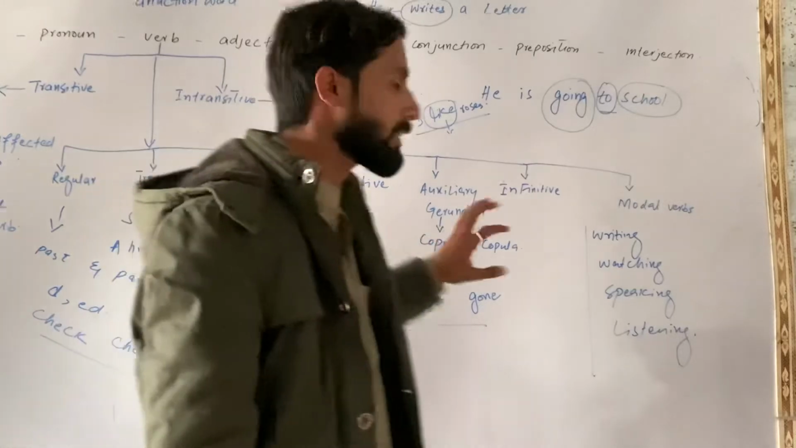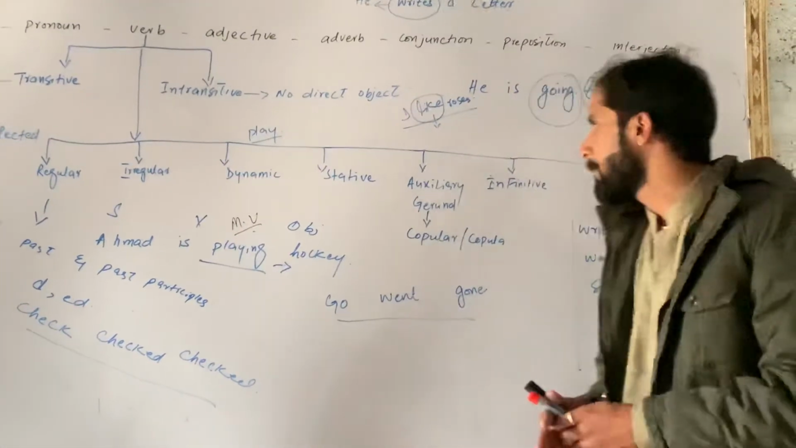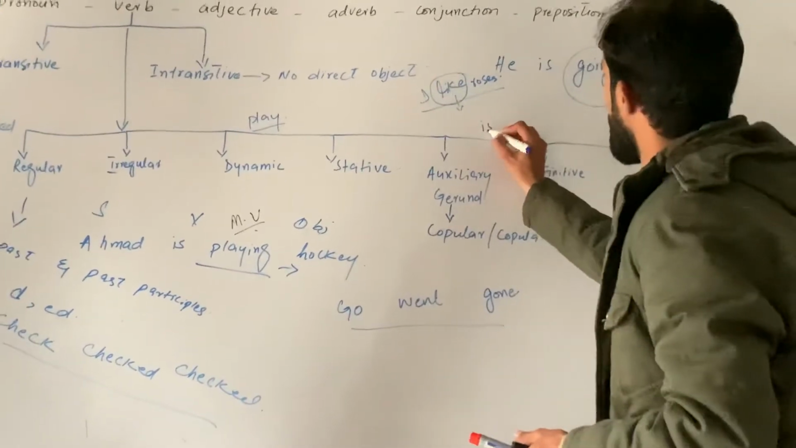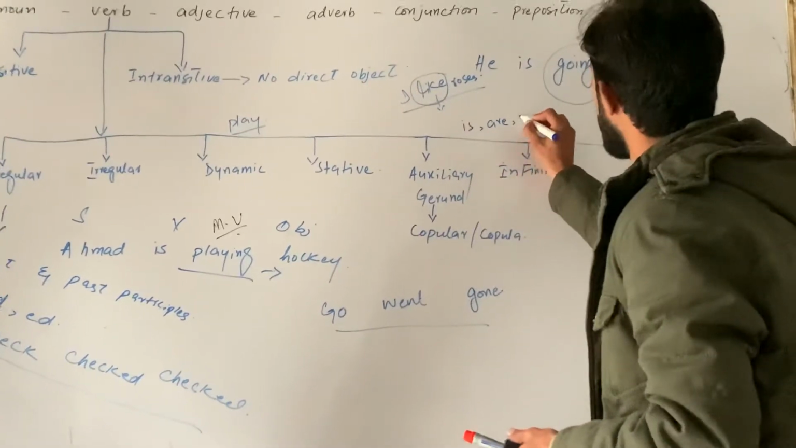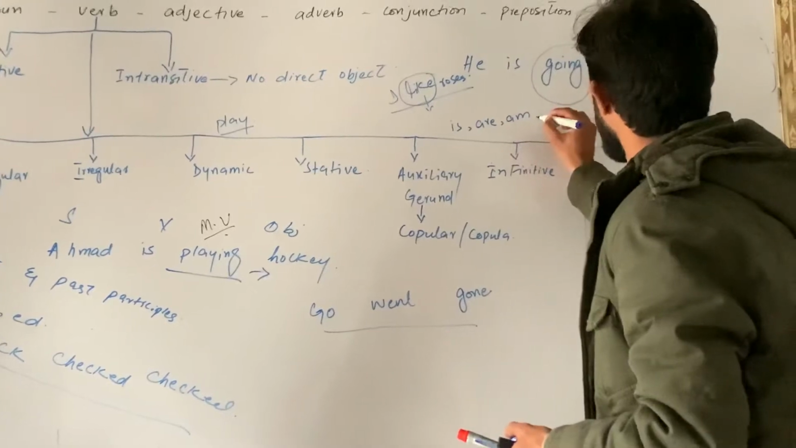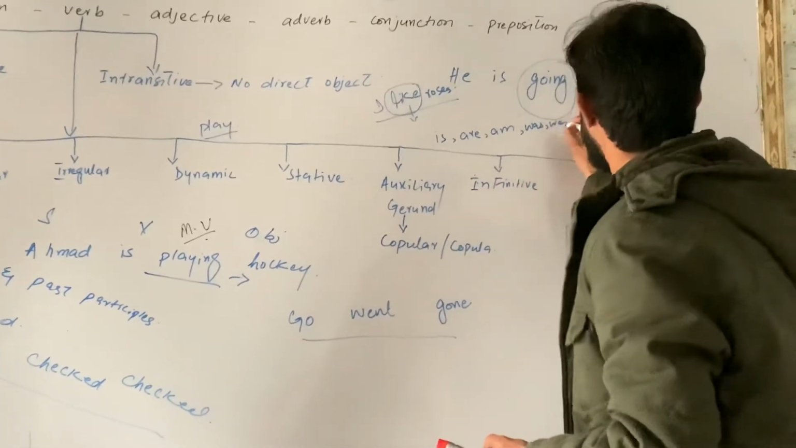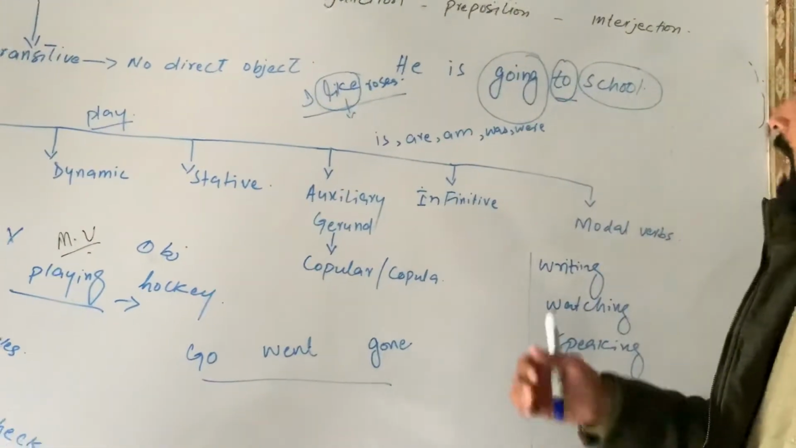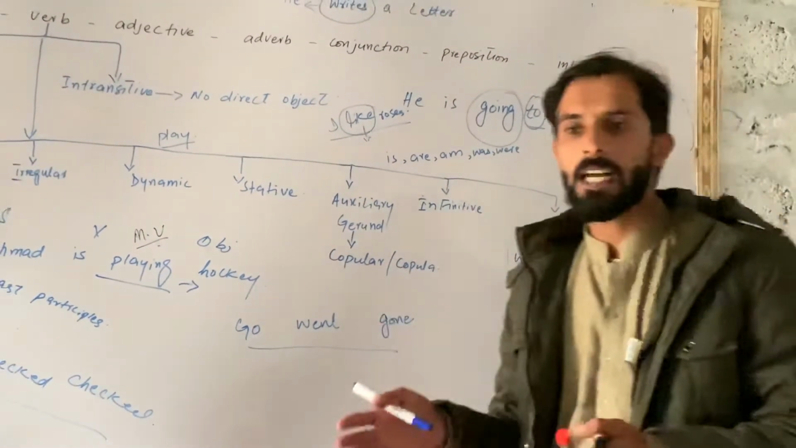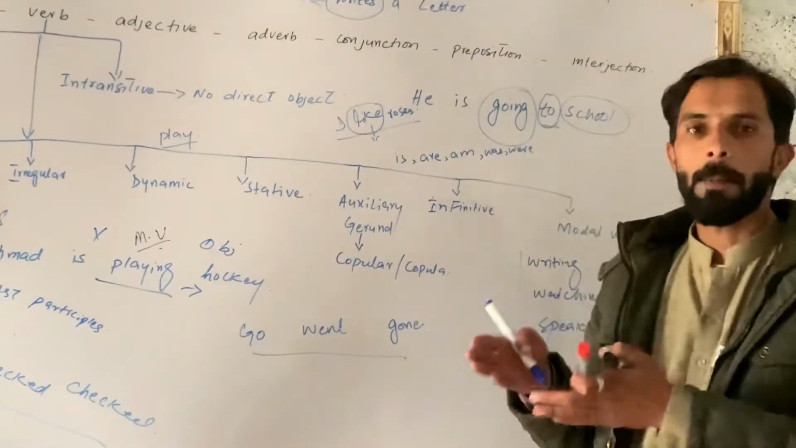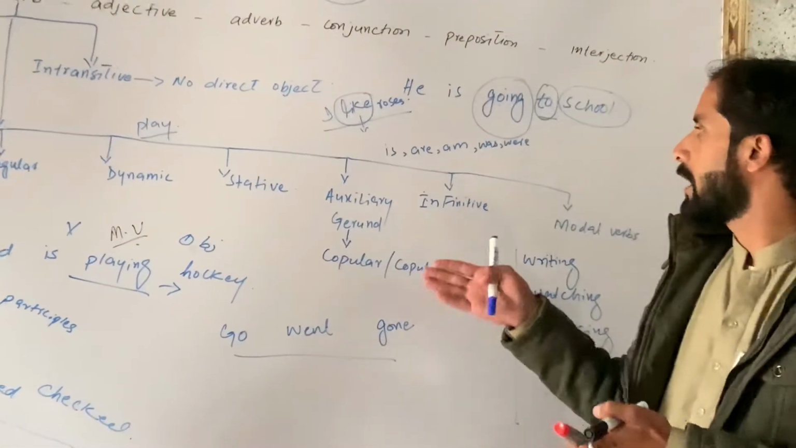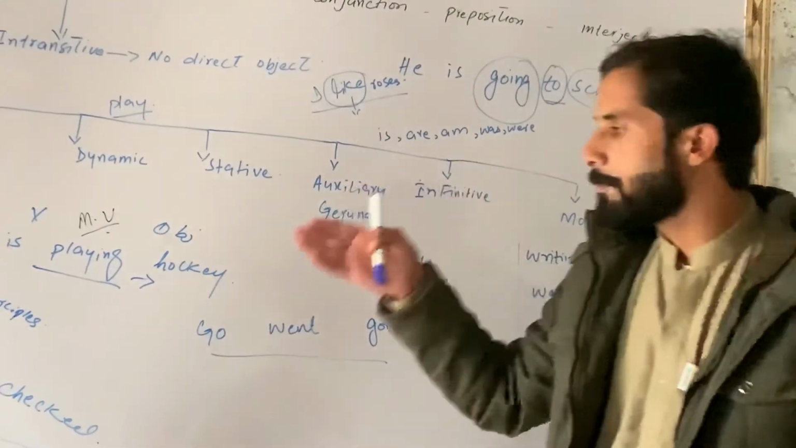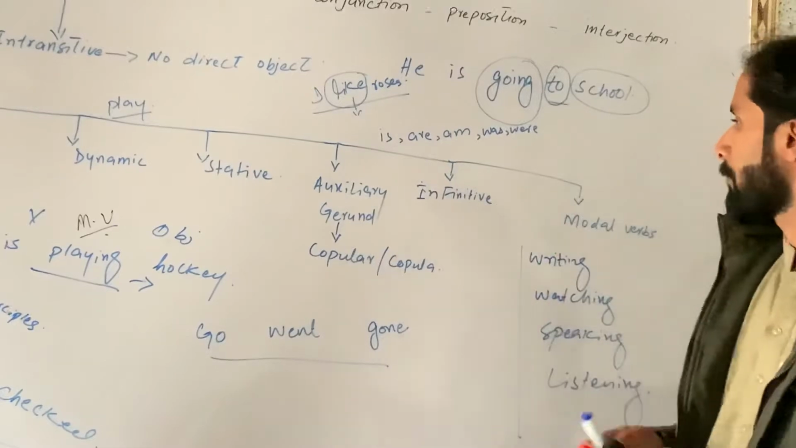And the next thing is the auxiliary verb, or helping verb. The words we write, like is, are, am, was, were, etc. All these verbs are called auxiliary verbs. And why are these called helping verbs? Because they help a main verb in a sentence. This is why they are helping verbs, to help the main verb in a sentence.